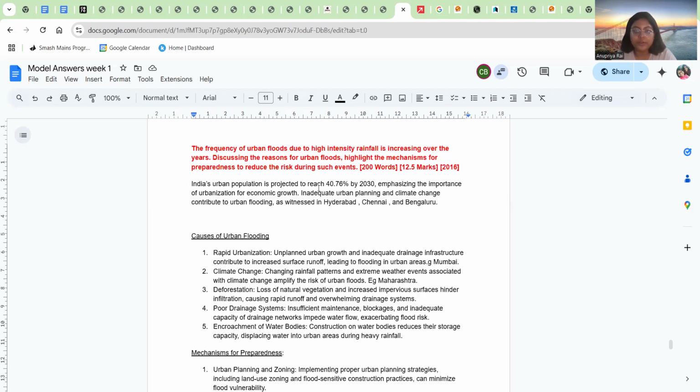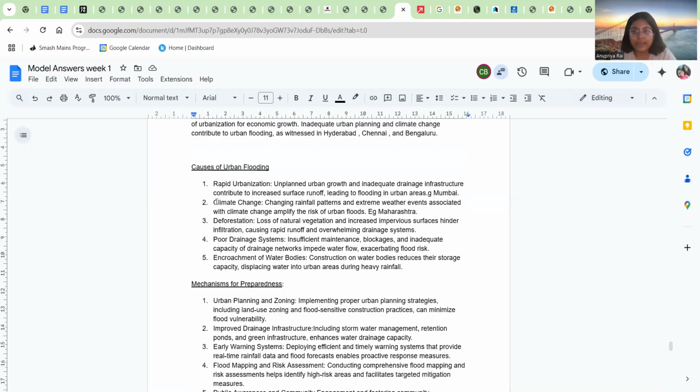So here we are talking about India's projected urban population increasing to 40% by 2030. This emphasizes how important it is to tackle the challenge of flood, because urbanization and increasing population play a unique economic role. We'll talk about causes, which will be rapid urbanization, climate change, deforestation, poor drainage system, encroachment of water bodies, for example, killing of all the lakes. For example, in Bangalore, which was called City of Lakes at a time, now all the lakes have been killed.